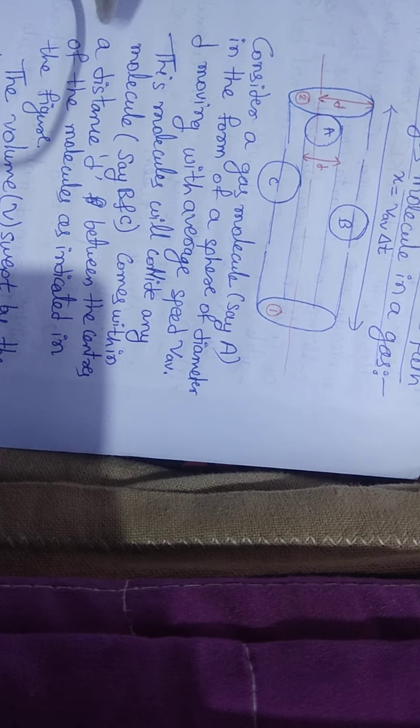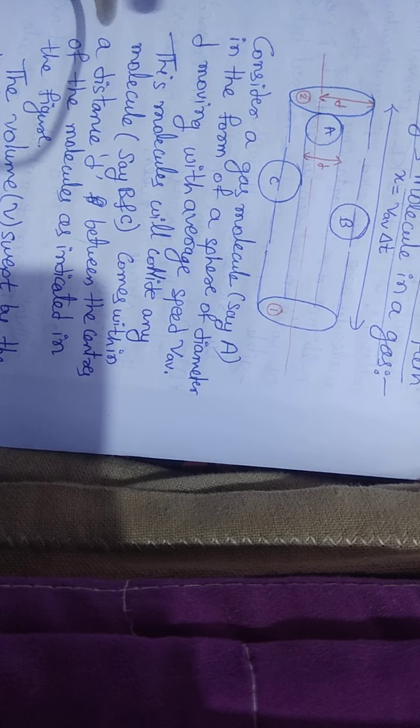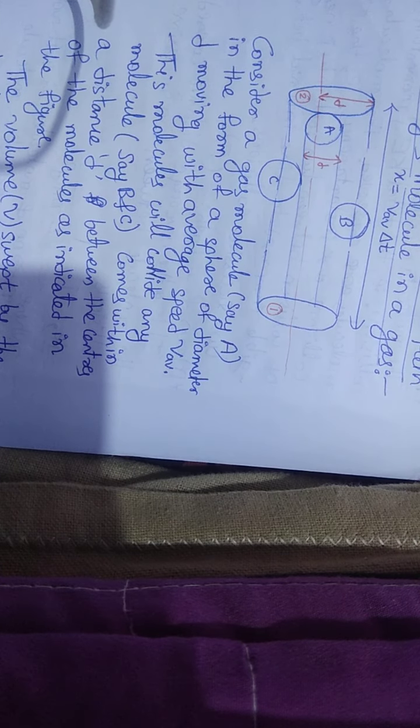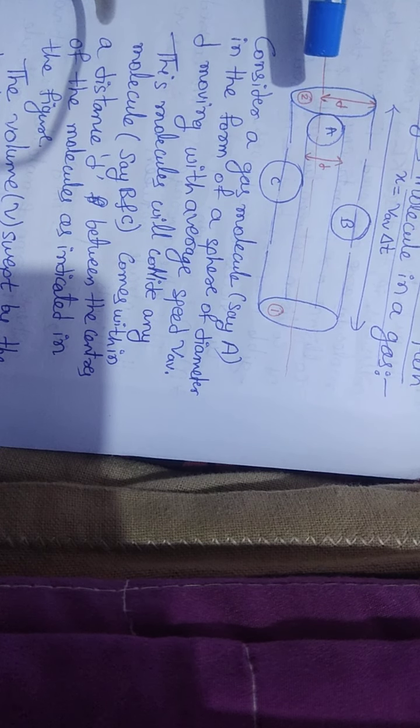Then here the distance d, okay, that distance d is what? That is the distance where, whenever molecule A will collide with any molecule B or C, it comes within a distance d between the centers of the molecules as indicated in the figure.